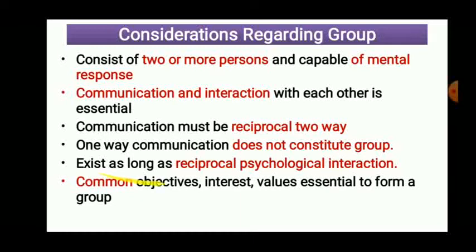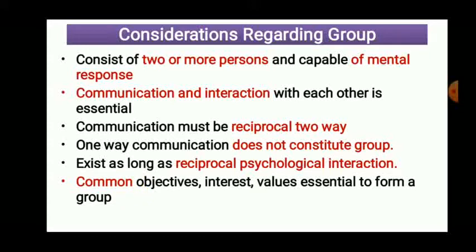The common objectives, interests, and values are essential to form groups. Whatever the objectives, interests, and values of all individuals are, they should be common. If commonness is there, then a group will be formed. You will see, whenever there is a common objective, we gather together and try to achieve that objective, those targets. So when commonness is there, immediately a group of people is going to be formed.